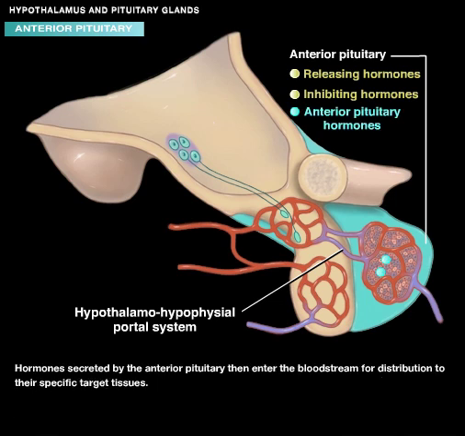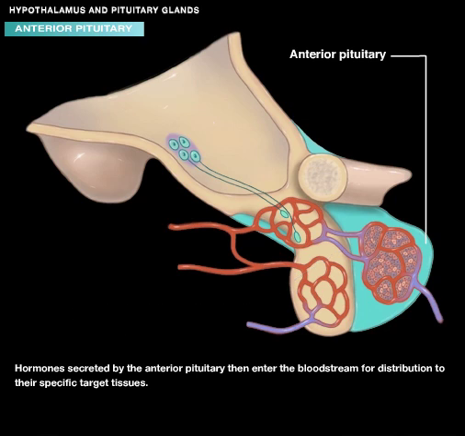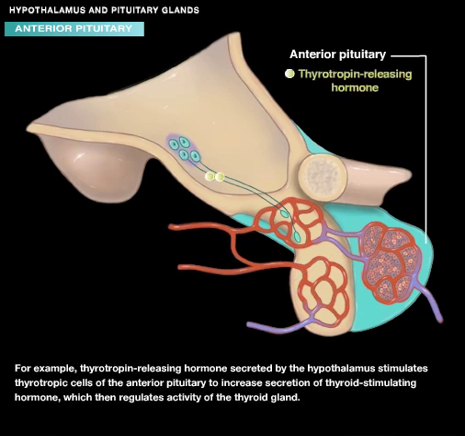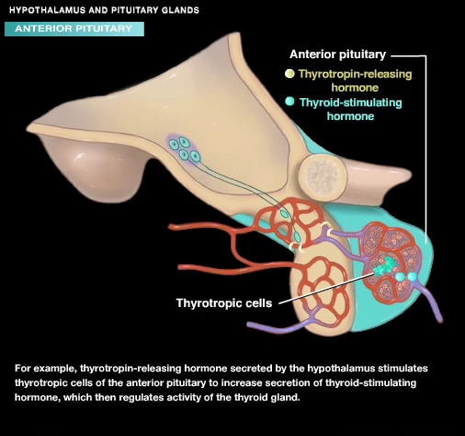Hormones secreted by the anterior pituitary then enter the bloodstream for distribution to their specific target tissues. For example, thyrotropin-releasing hormone secreted by the hypothalamus stimulates thyrotropic cells of the anterior pituitary to increase secretion of thyroid-stimulating hormone, which then regulates activity of the thyroid gland.